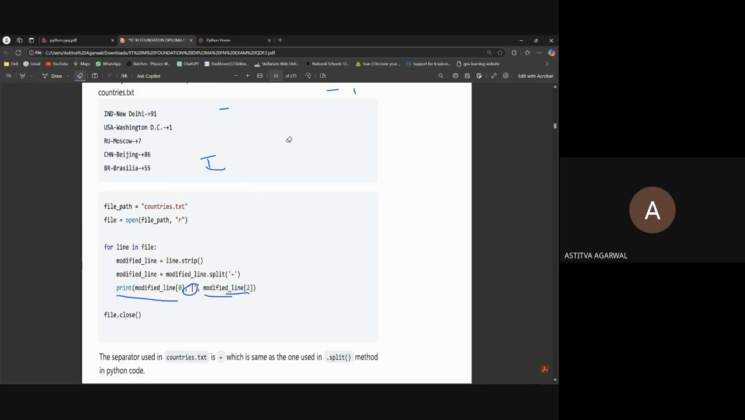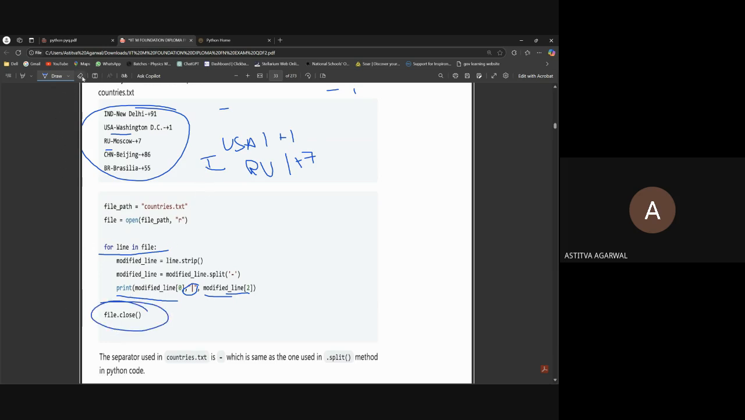We have to do this for all of them, because the lines were coming. So USA, then the same for USA, then plus one. No, it's a hyphen, so we won't write the hyphen, only this and this. Then for RU, we will write RU slash +7, and we will do this till the end. And we will just close the file.